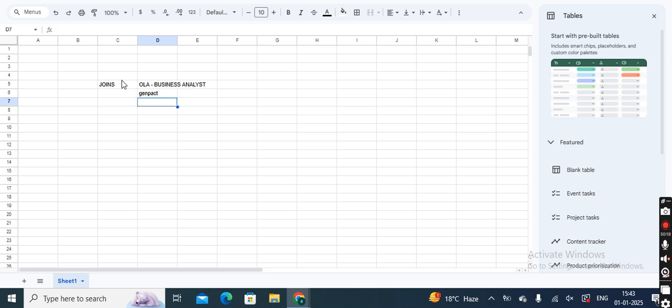and I also came to know from my friends, I think it was in Target, or I don't remember the name, or I think it was CK Birla Group. Here the position was data analyst. So this is kind of a simple question.